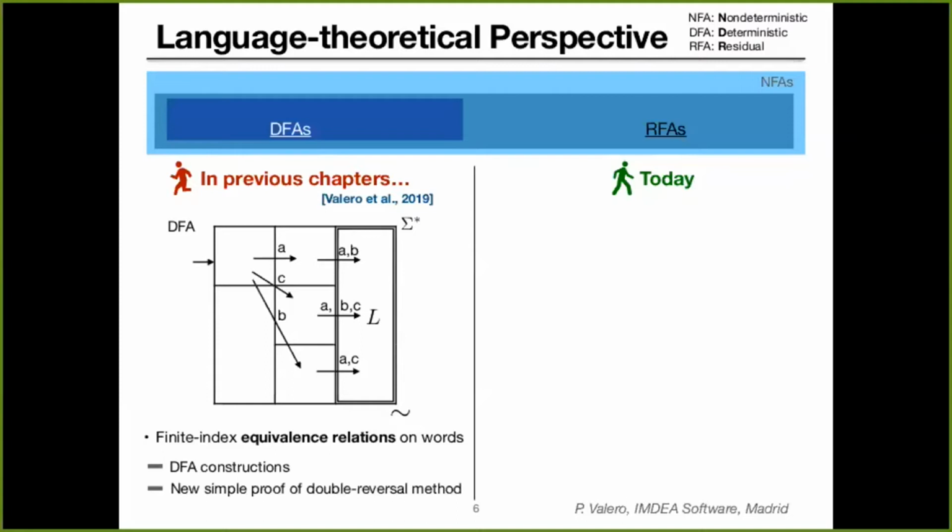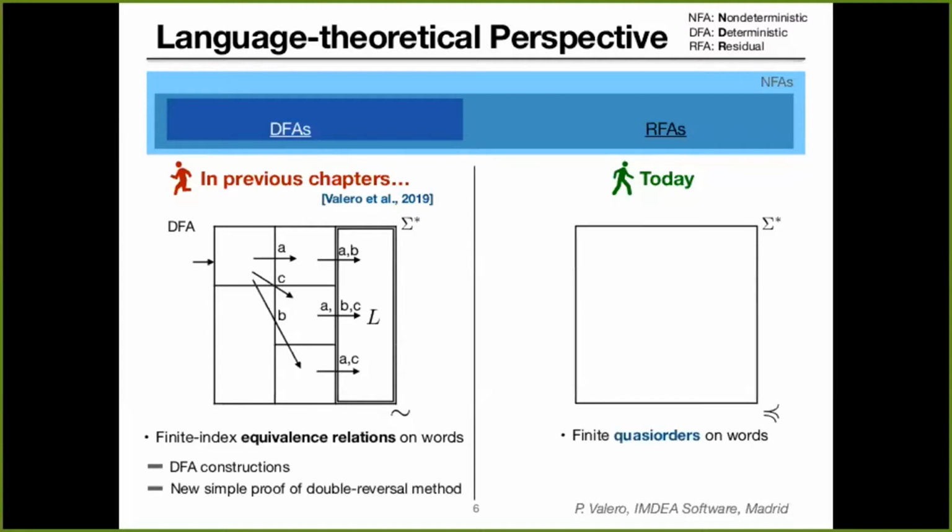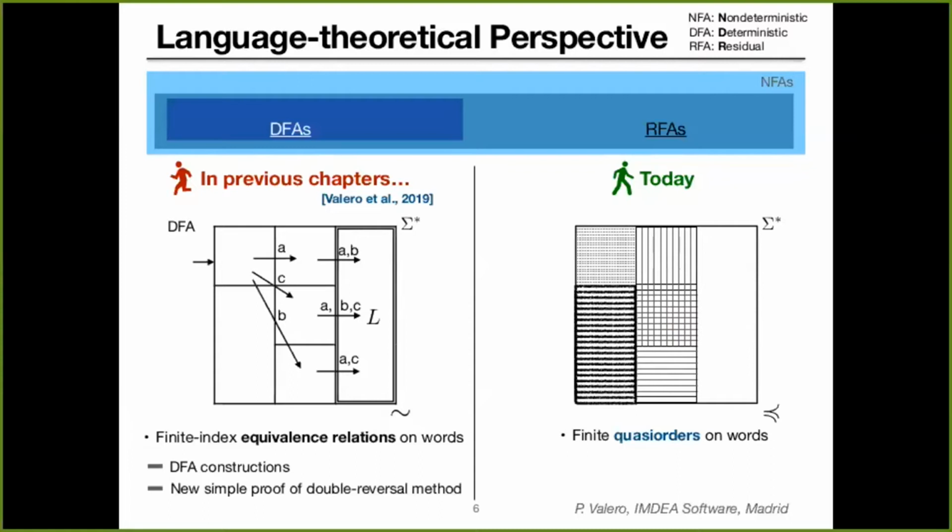Now, in this work, we follow the same approach, but instead of using equivalence relations on words, we are going to use quasi-orders. Using these quasi-orders, we create also a series of blocks, but in this case, those blocks are not disjoint. For instance, we can have a situation like this one, where this block and this other block intersect. We say that we consider finite quasi-orders, meaning that we consider quasi-orders such that with a finite number of blocks, we can cover the whole sigma star.